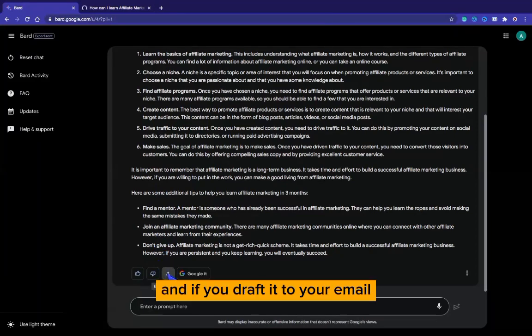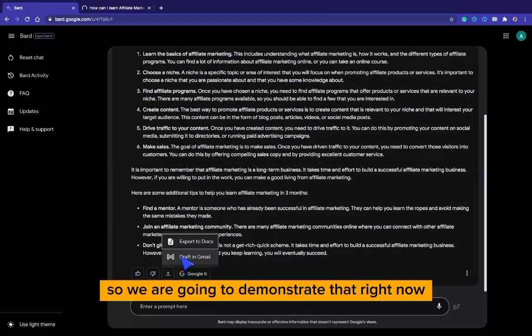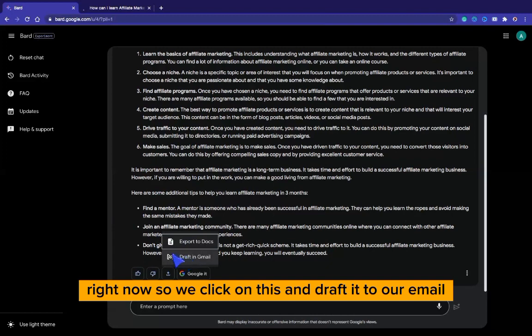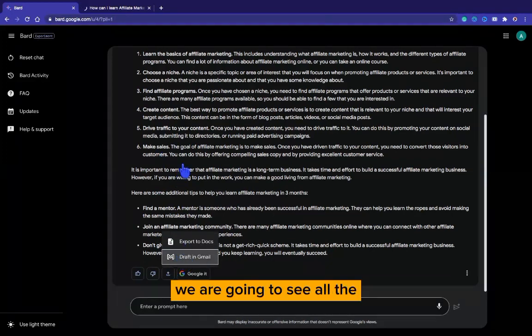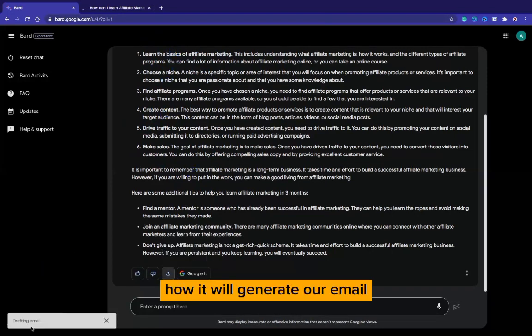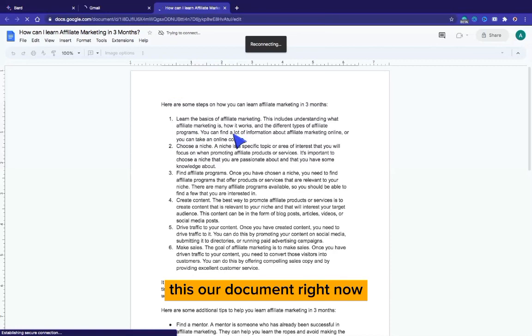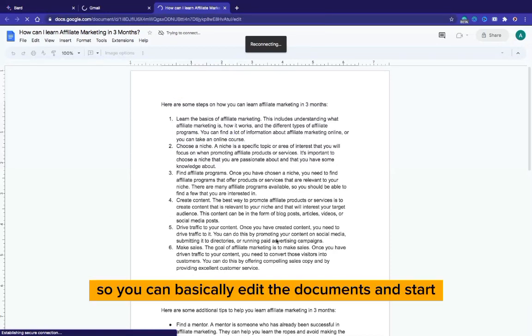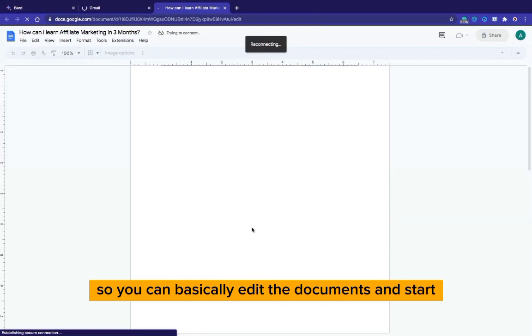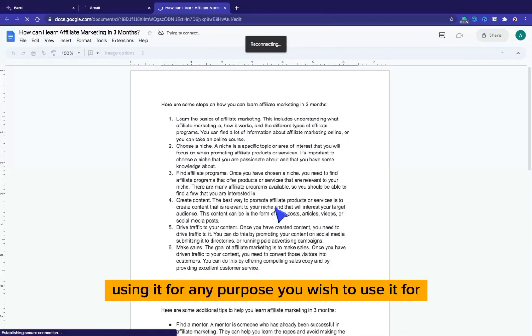And if you draft it to your email, we are going to demonstrate that right now. So we click on this and draft it to our email. We are going to see all the information right now, how it will generate it to our email. So it is drafting it right now, and we can open in Gmail. So this is our doc. This is our document right now. We just exported it from Bard AI to our document. So you can basically edit the document and start using it for any purpose you wish to use it for.